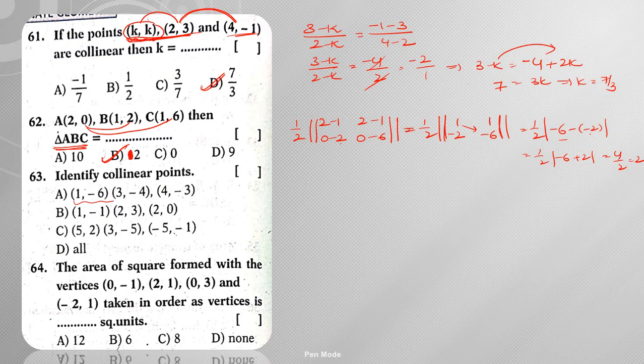So consider these 2 points and find out the slope. y2 minus y1 means minus 4 minus of minus 6 is plus 6, by x2 minus x1. So that is nothing but 3 minus 1. 6 minus 4 is 2, 3 minus 1 is 2, which is nothing but 1.